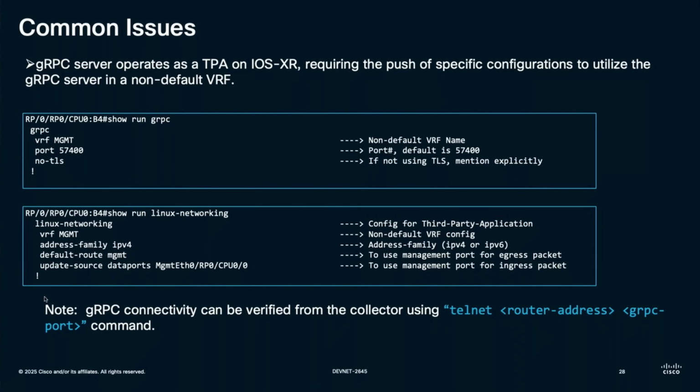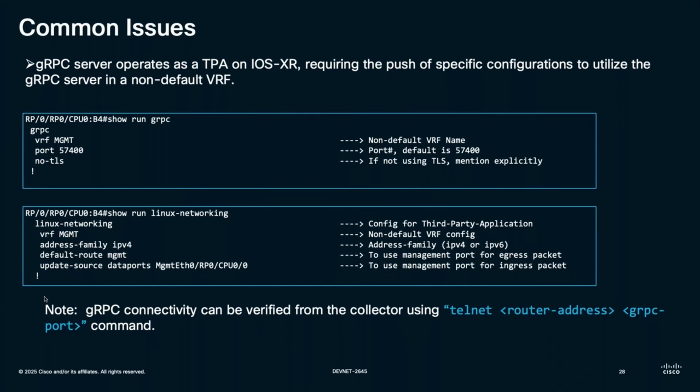And the last common issue and solution for that issue is, sometimes there is a connectivity issue between my XR router and the collector. The best way to confirm whether there is a connectivity issue or not is using the command called telnet.